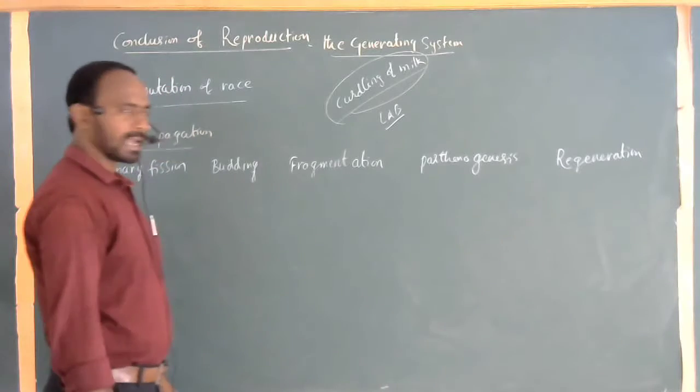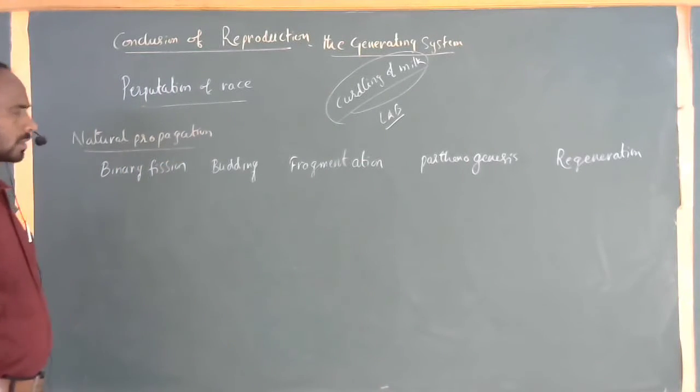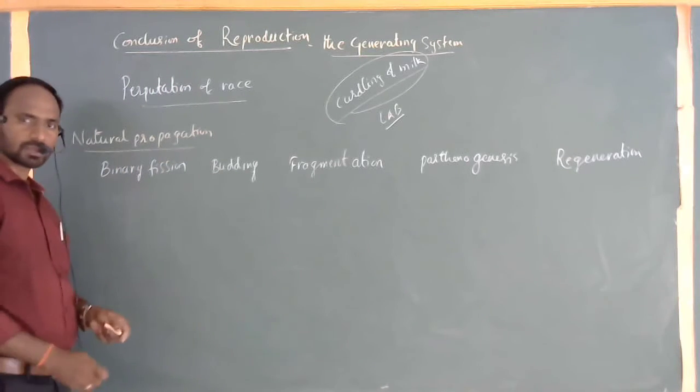So these are the simple mechanisms which can produce new offspring.